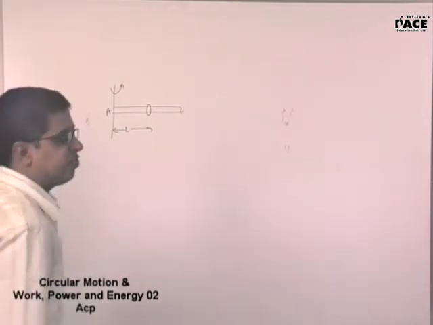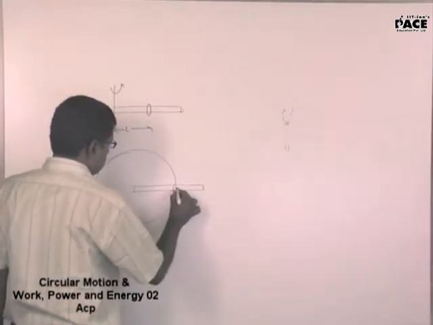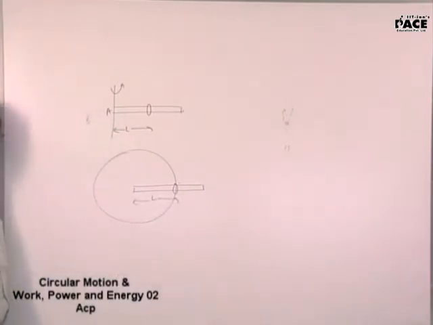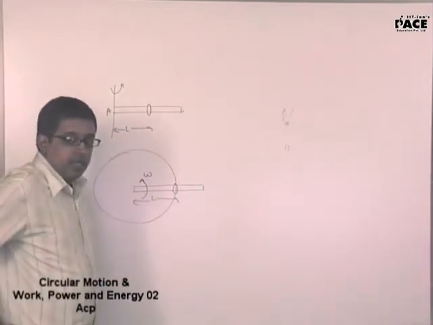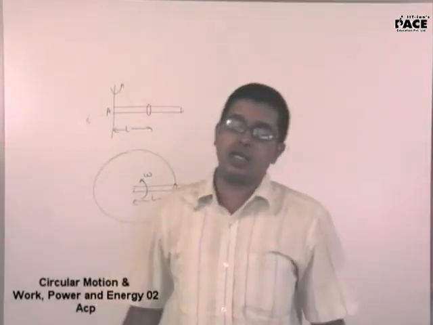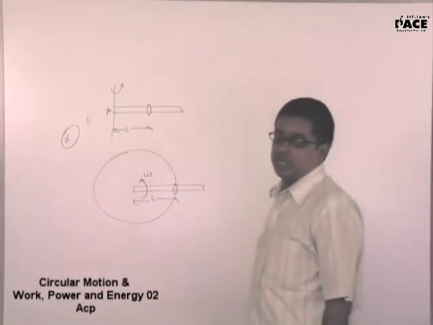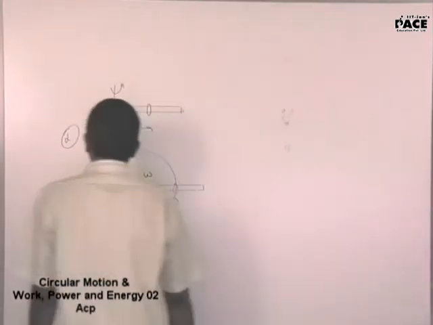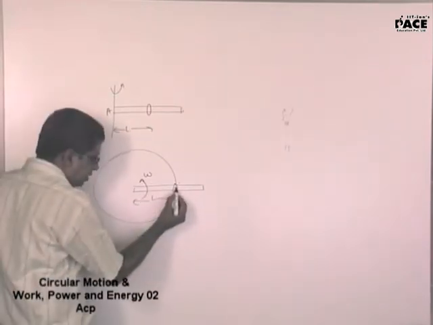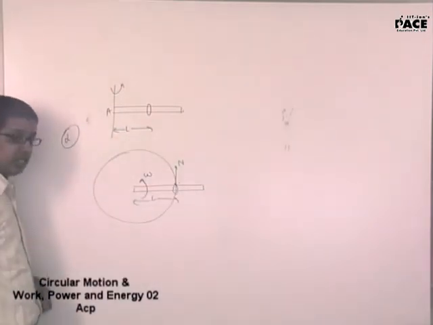If I have a view of this from the top, the circular motion will be like this. This is the rod, this is the bead. This is the view from the top, and here you have the angular velocity. It starts from rest and has a uniform angular acceleration of alpha. Who provides the required force for this? The normal force. Here the speed of this particular bead is increasing.